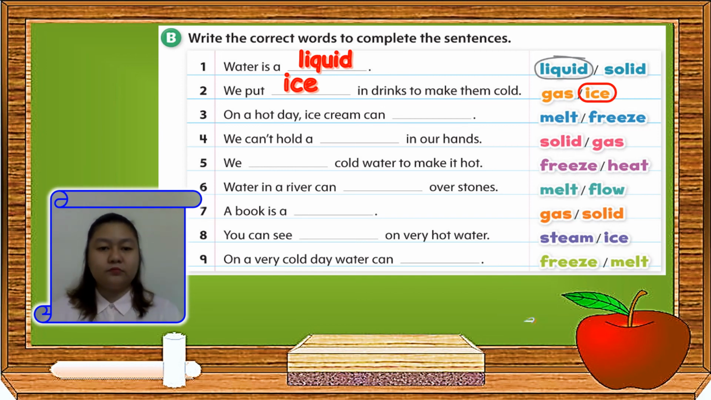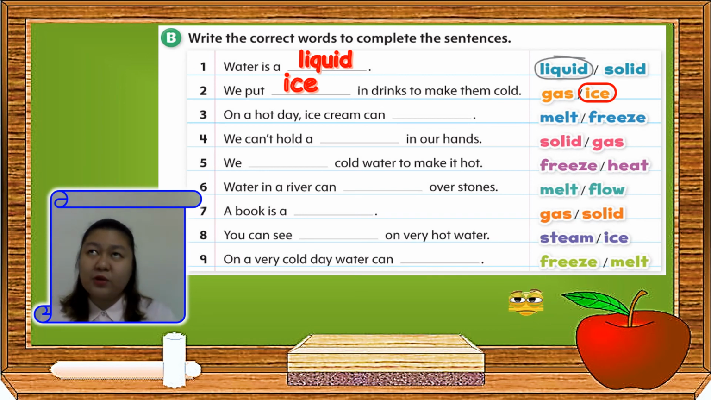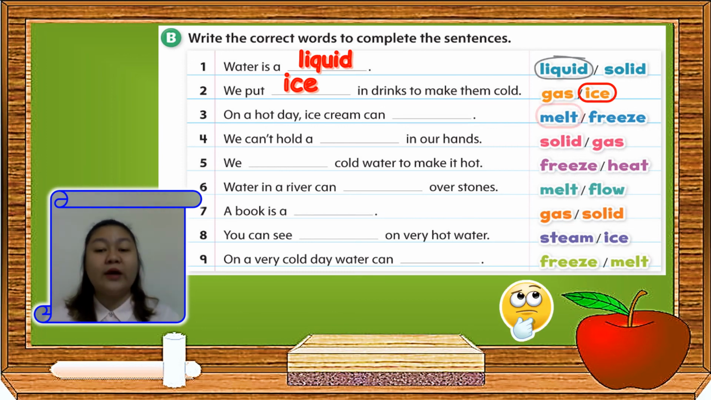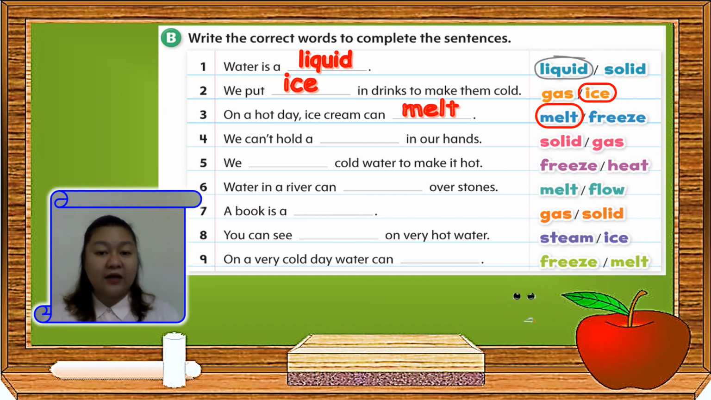Number 3. On a hot day, ice cream can blank. What will happen to ice cream if the weather is hot? Will the ice cream melt or freeze? Correct again. The ice cream will melt. Number 4. We can't hold a blank in our hands. Can we hold solid or gas? Of course we can hold a solid, so our answer is gas.